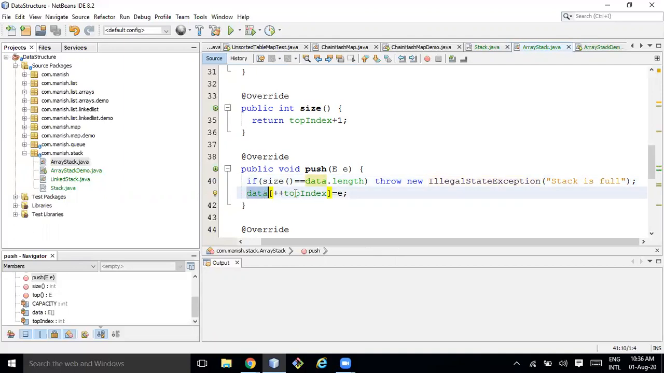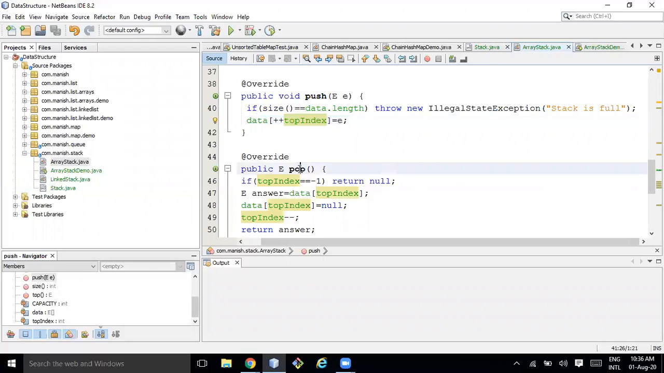And here data[++top] = E. I'm directly assigning, so obviously it won't take more than order of 1 complexity because it's only one operation, and that too is an indexed operation. Similarly for pop, if top is equal to -1, here you can also throw a stack underflow exception. There is no item present in the data and you are trying to pop something, but for now I am just returning null. If nothing is there, I will keep on returning null.